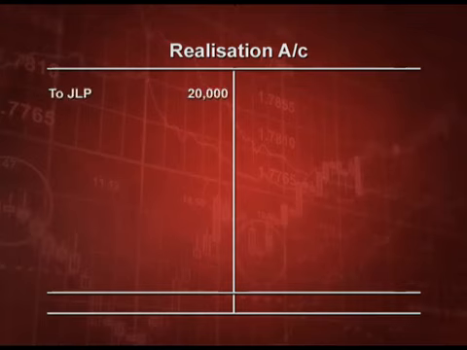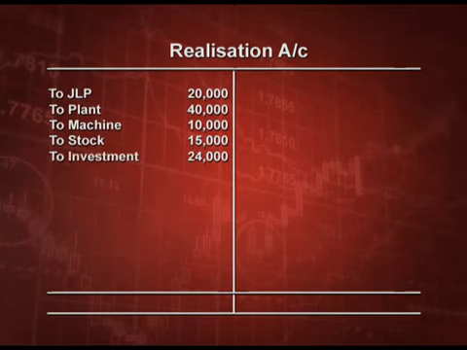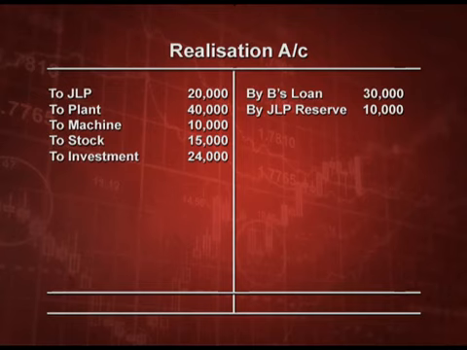To joint life policy 20,000, to plant 40,000, to machine 10,000, to stock 15,000 and to investment 24,000. All the assets are transferred. Now, the second step is to transfer the liabilities on the credit side. By B loan, that was the first item, 30,000. By joint life policy reserve 10,000.